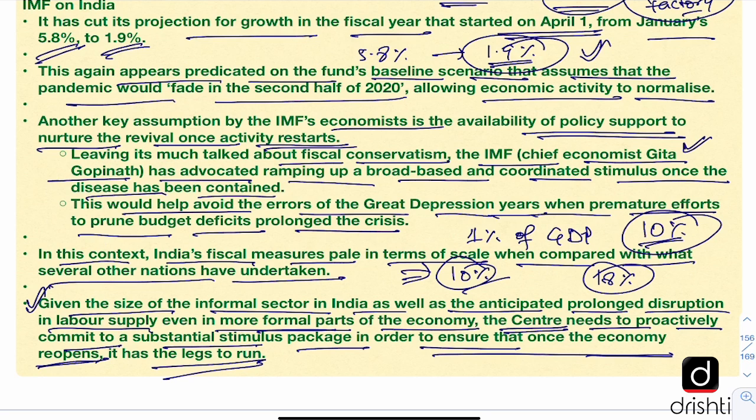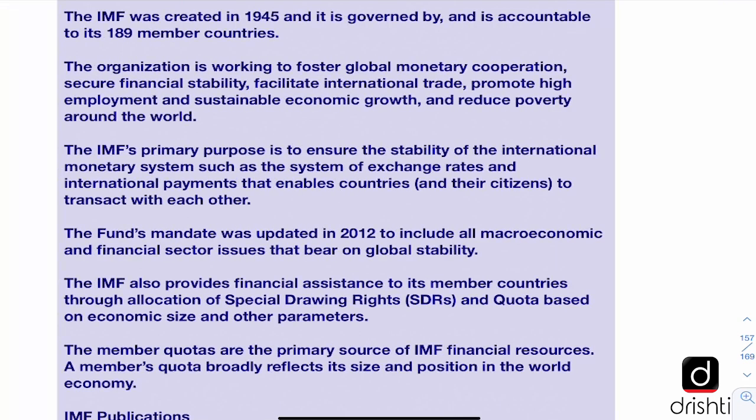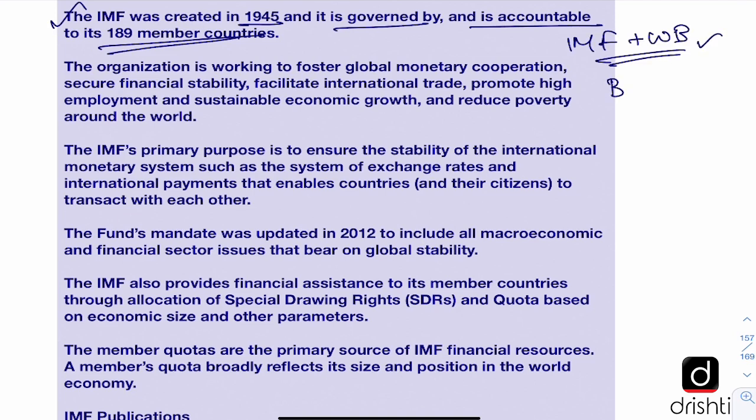Now let us look at the key concepts. Today's key concepts section will look at two concepts, the International Monetary Fund and the Great Depression. So the IMF was created in 1945 and it is governed by and is accountable to its 189 member countries. IMF was created along with its sister organization, the World Bank, and both of them are together known as Bretton Woods institutions because that is the place where they were established. This is important from the exam point of view. We should be knowing this.